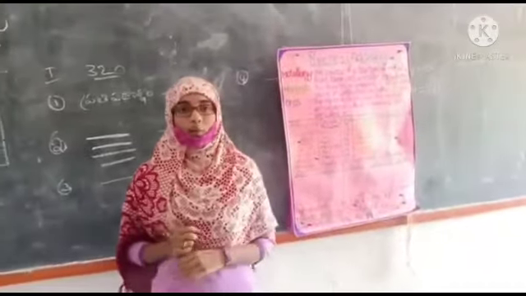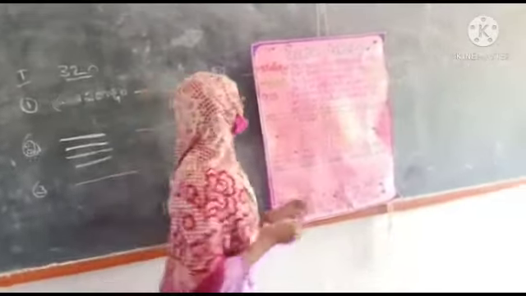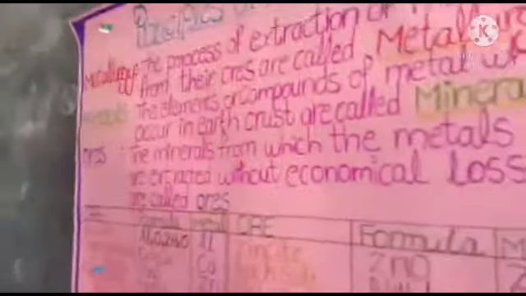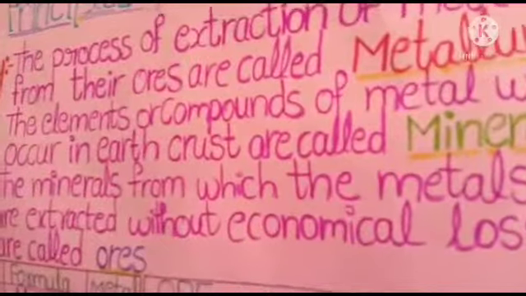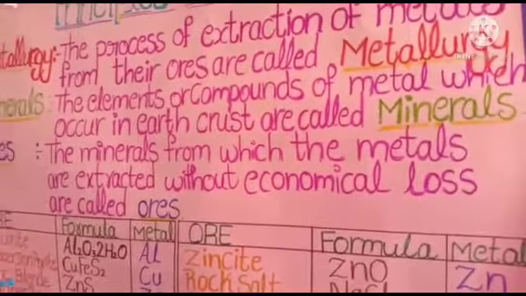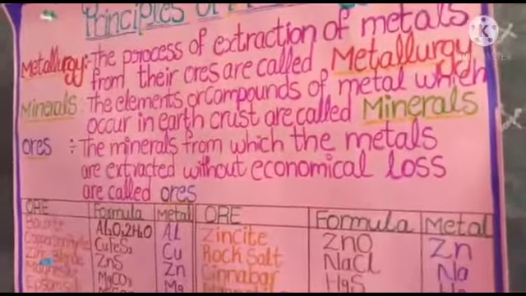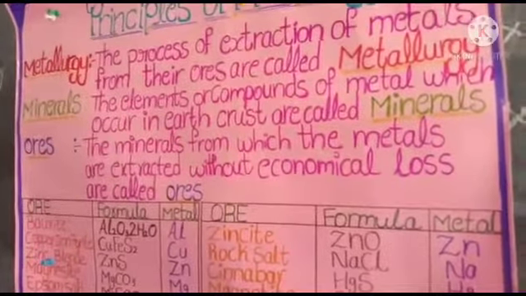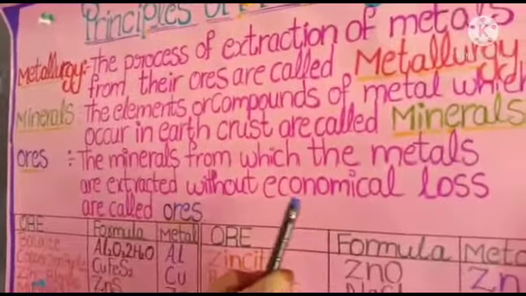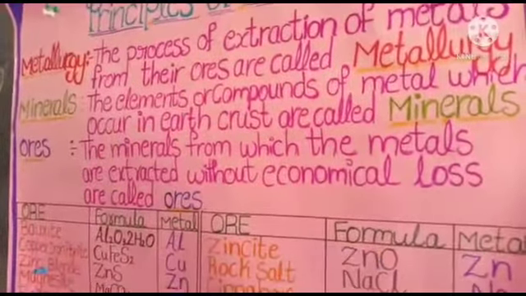Here, we need to know about minerals. So, what are minerals? The elements or compounds of the metal which occur in the earth's crust are called minerals. At some places, minerals contain a very large percentage of certain metals, and these metals can be profitably extracted from the ore. So, what is an ore? The minerals from which the metals are extracted without any economic loss are called ores.